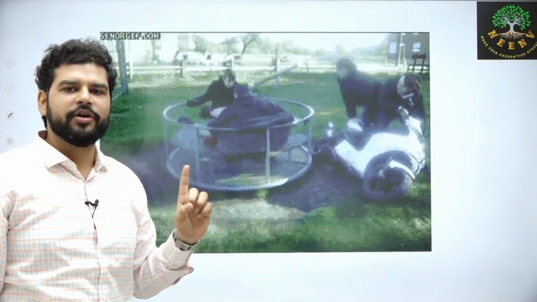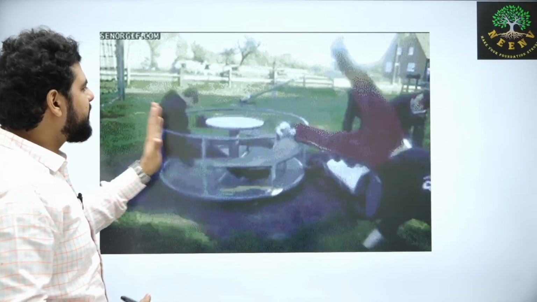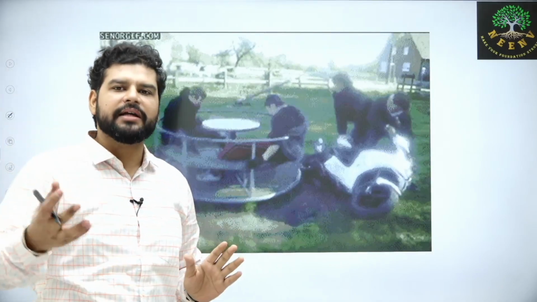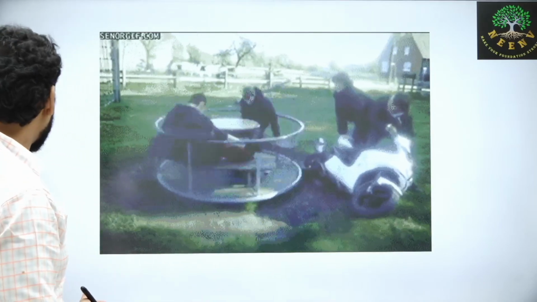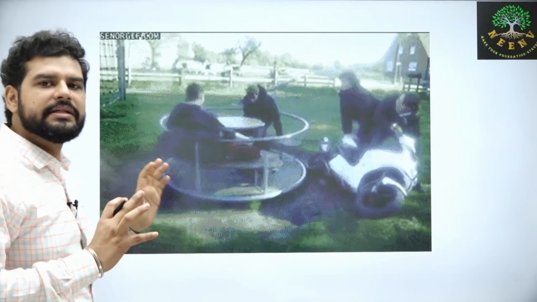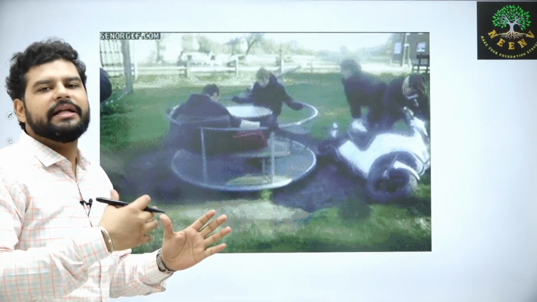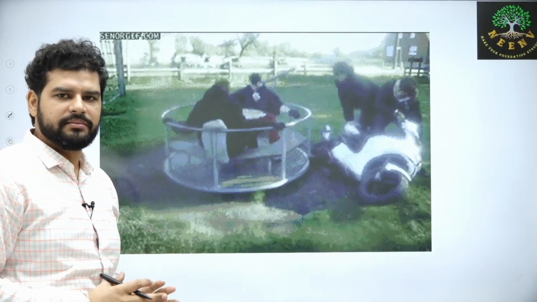Why? Because he was not holding on properly. The other guy was holding on properly. So for example, to understand dark energy, we can say the person who did not fall off had more dark energy than the person who was thrown off the merry-go-round, all right? So this is how you can understand dark energy. It is gravitational, or let's say it's a glue. That means it has gravity which keeps things together.